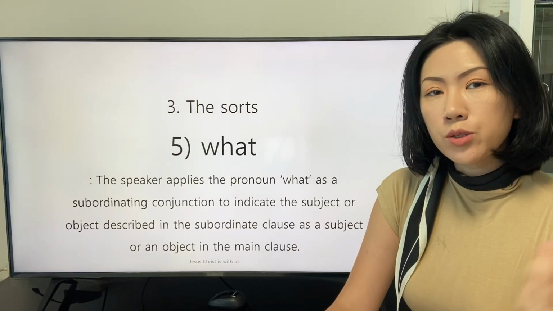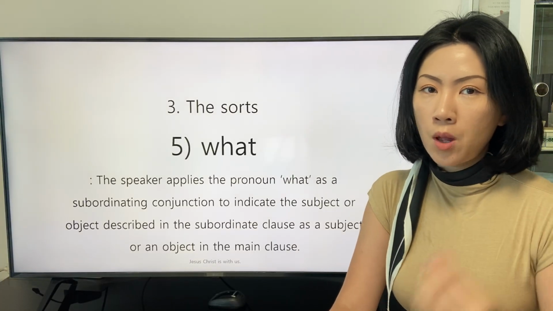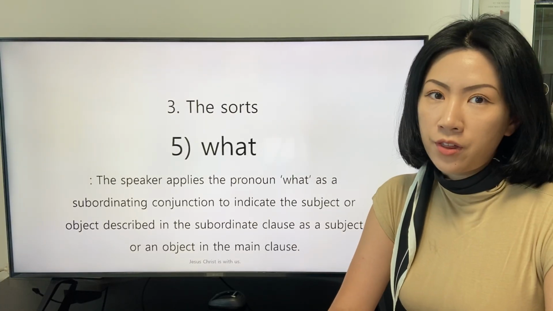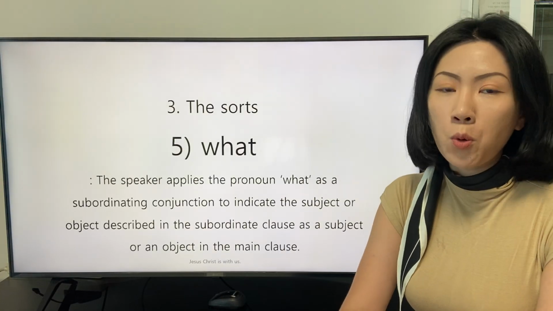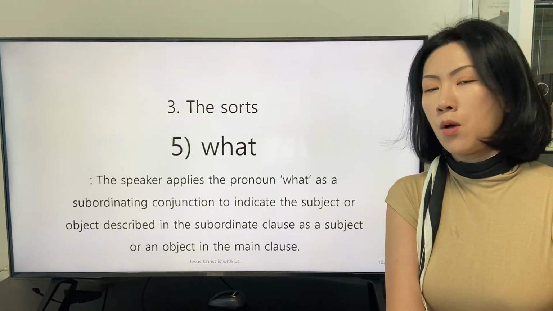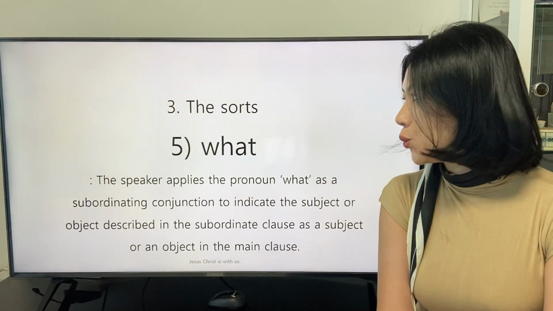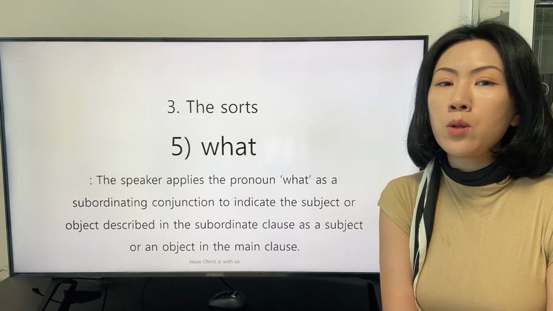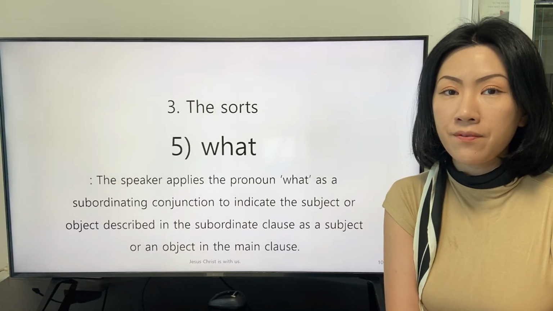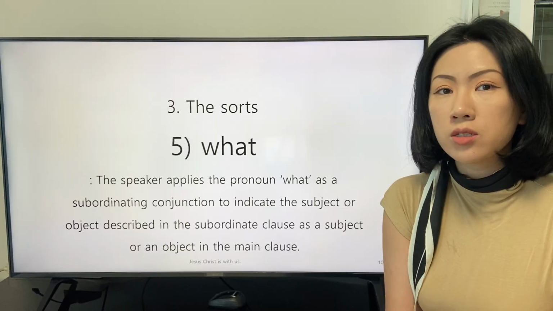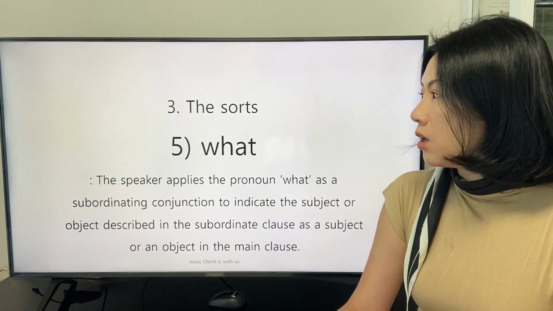Today we will continue to study the subordinating conjunction. The fifth sort of subordinating conjunction is the pronoun what. We've studied the pronoun what as the interrogative pronoun to start an interrogative clause.